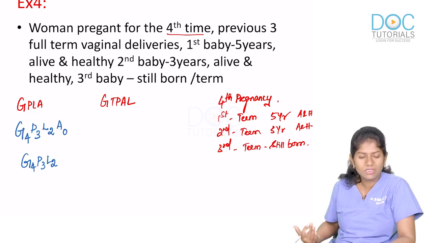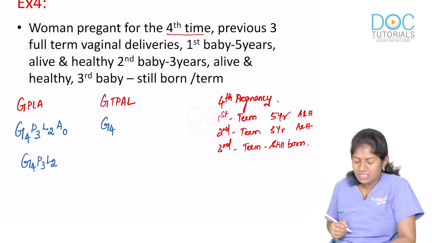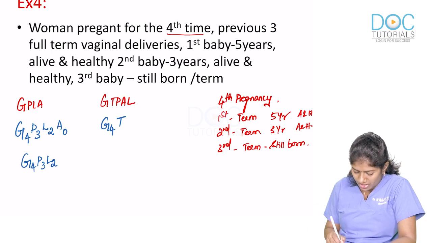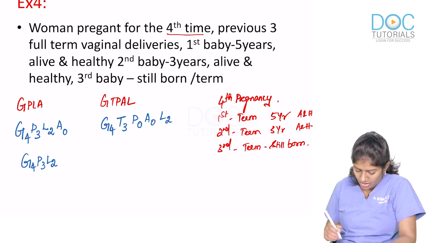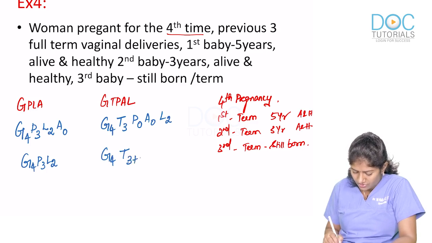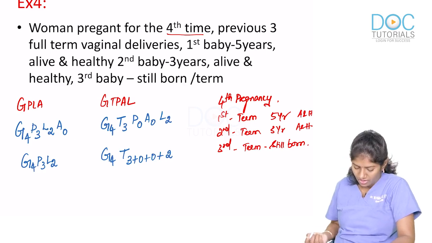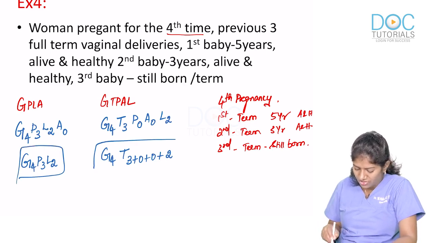Now how do we write it in G-TPAL? Again she is gravida 4. She has had 3 pregnancies in the past and all the 3 were term pregnancies. There are no preterm pregnancies at all. So T will be 3, P will be 0, abortion will again be 0, L, she has 2 living children, so L will be 2. So I can write this as G4 T3 plus 0 plus 0 plus 2. So this is the G-TPAL score. This is the GPLA score for her, this is the G-TPAL score for her.